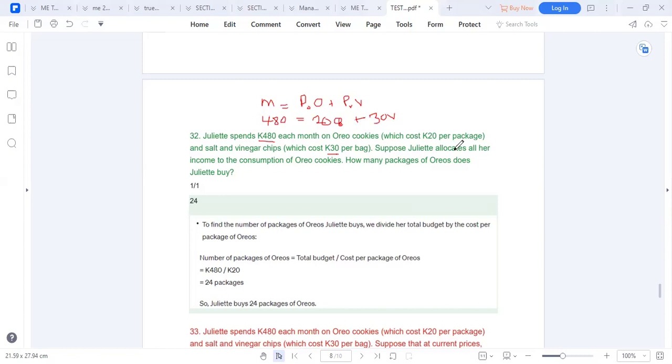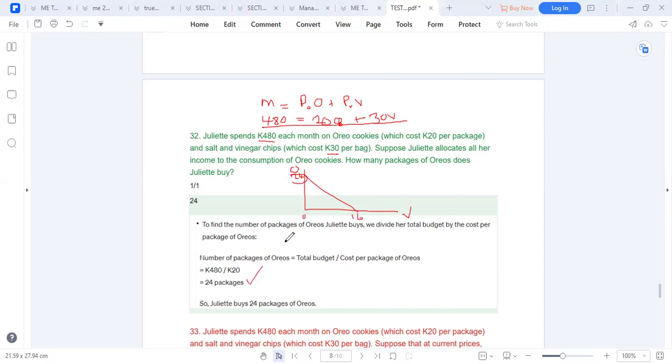So suppose Juliet allocates all her resources on Oreo cookies. How many Oreos does she have to buy? So remember, we divide the intercepts. This could be Oreo and this could be vinegar. So we divide 20 into 480 for Oreo. 20 into 480, this is 24. 30 into 480, 16. So if you want to consume everything on Oreos, there should be 24. Everything on vinegar, there should be 16.